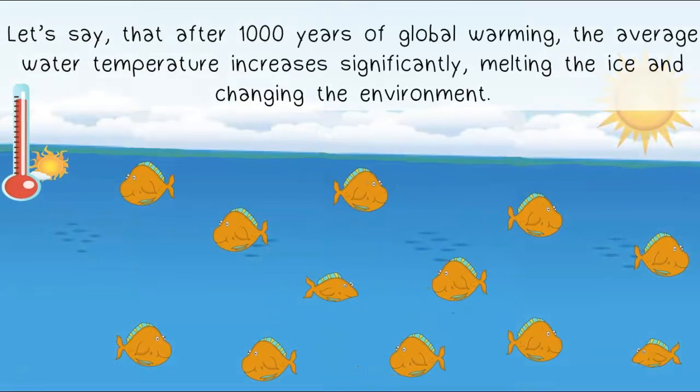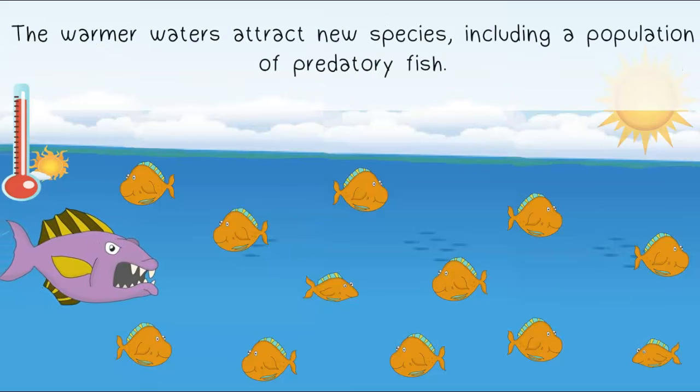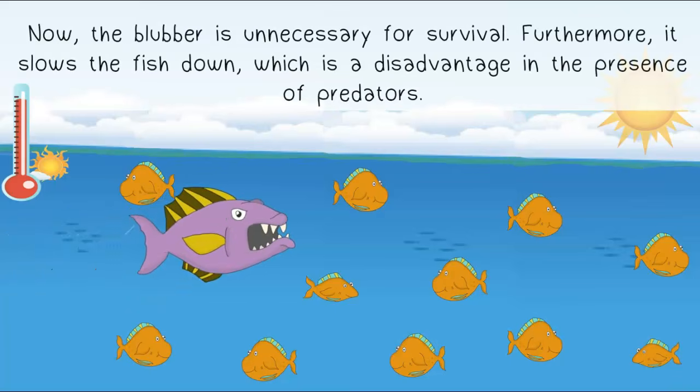Let's say that after 1,000 years of global warming, the average water temperature increases significantly, melting the ice and changing the environment. The warmer waters attract new species, including a population of predatory fish. Now, the blubber is unnecessary for survival. Furthermore, it slows the fish down, which is a disadvantage in the presence of predators.